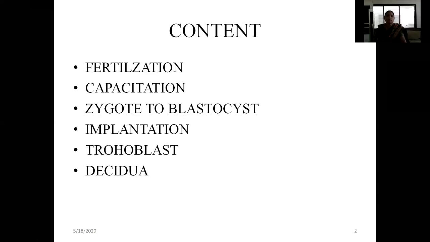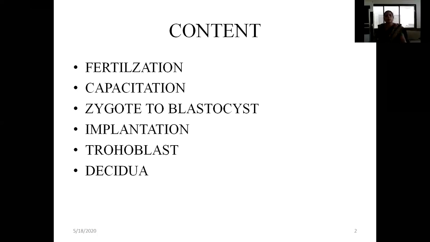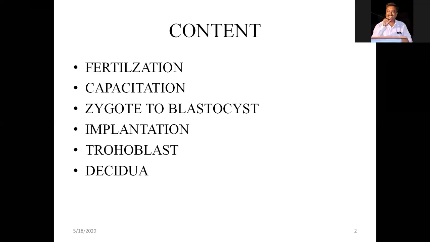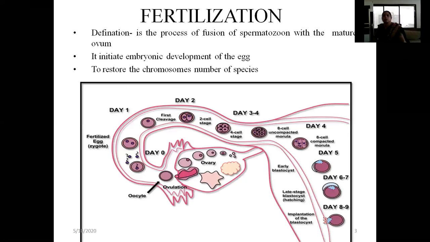First, what is the content of today's topic? Fertilization, capacitation, zygote to blastocyst, how it is formed, how implantation of the blastocyst occurs, trophoblast, what trophoblasts are, and what is decidua. So this is the content. Now today we'll start with fertilization.